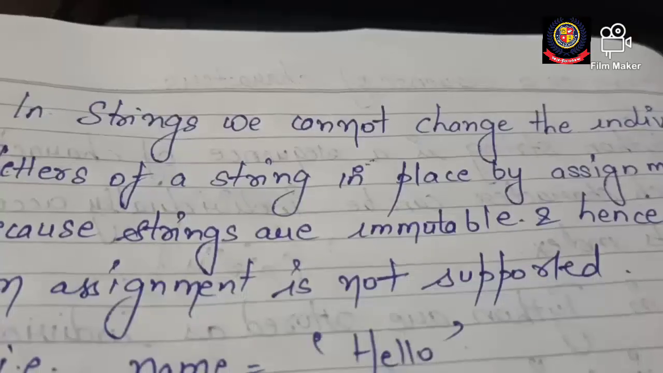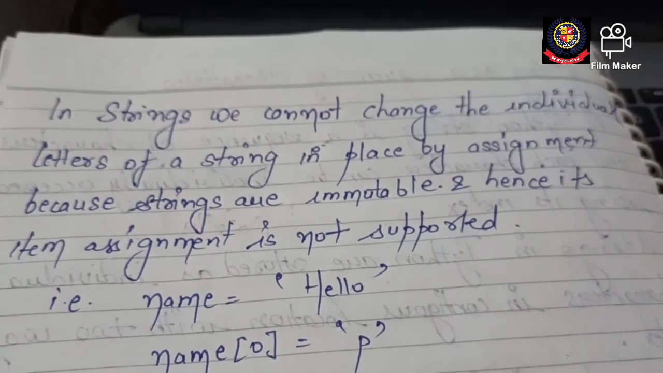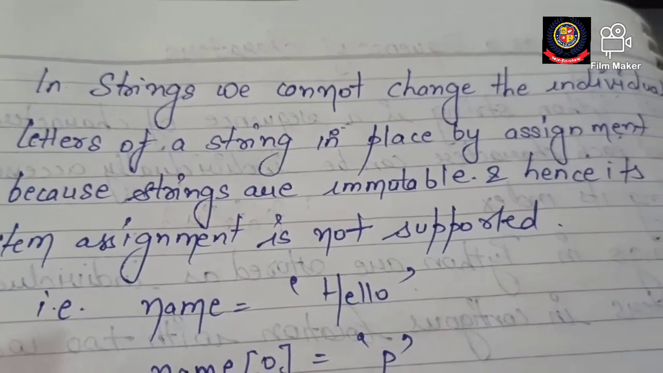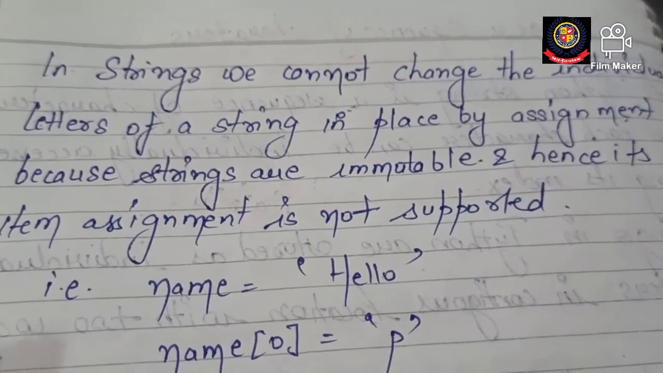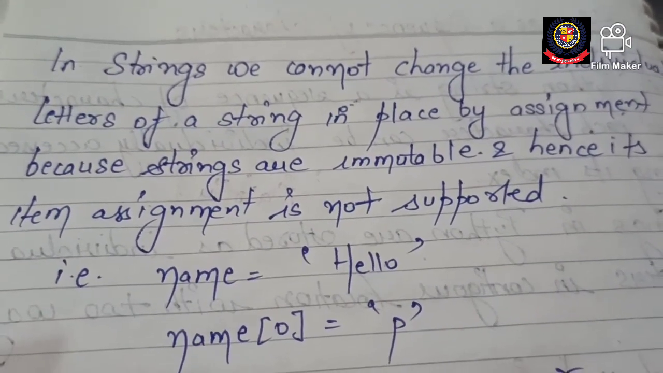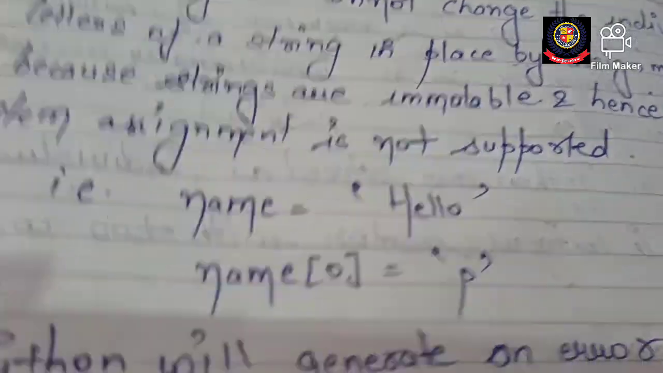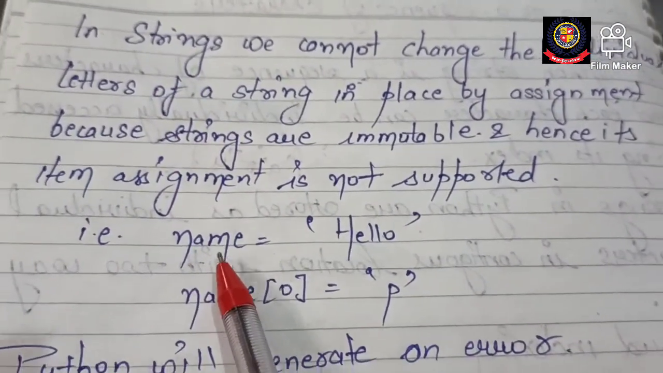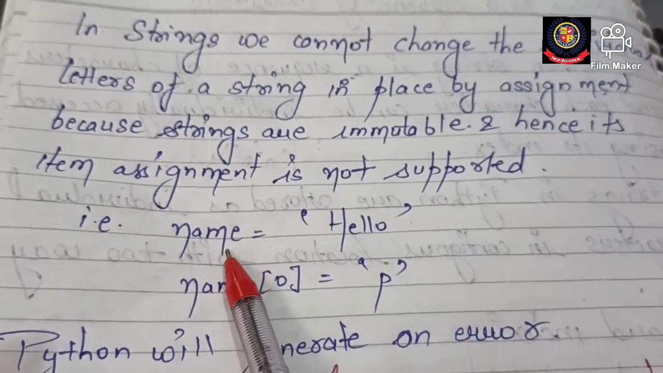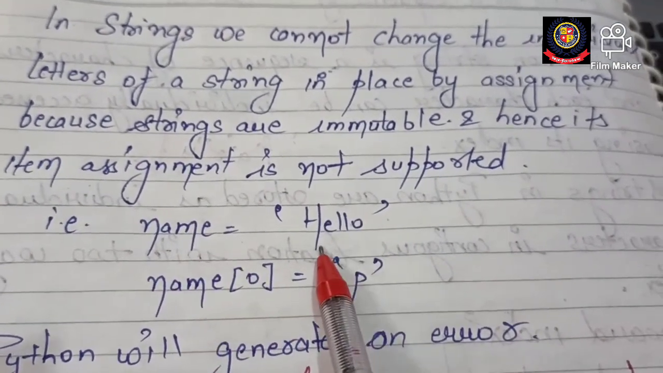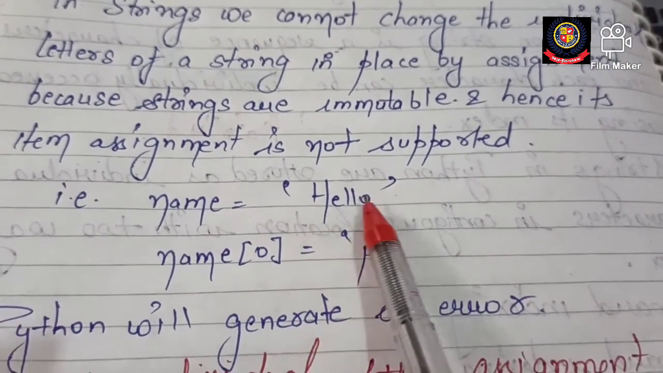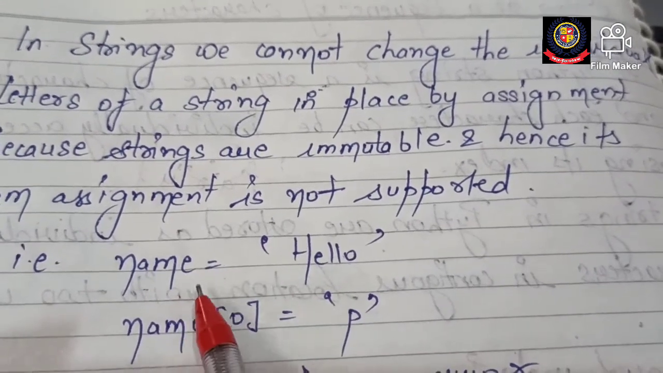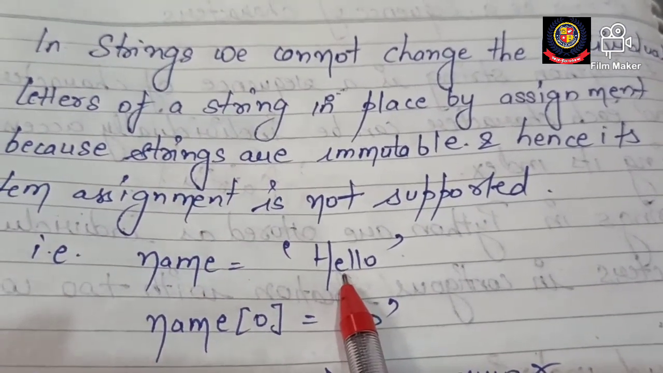One more concept in the string data type: we cannot change the individual letters of a string in place by assignment, because strings are immutable and hence item assignment is not supported. Here I have declared a variable called name, and in this name variable I have assigned a value of string data type, hello, in single quotes.